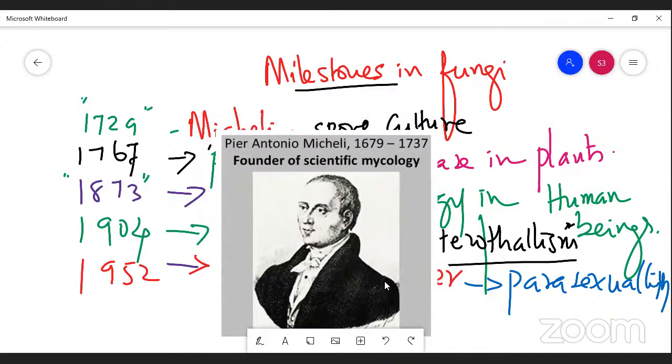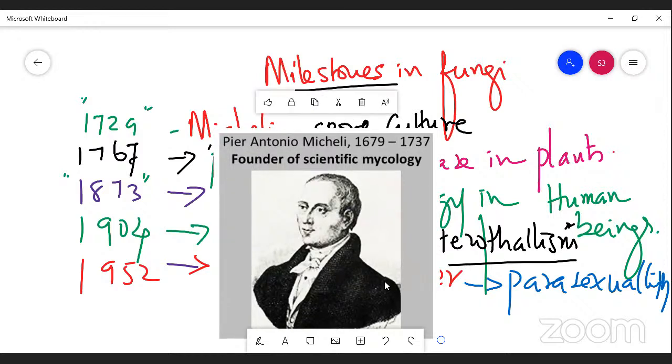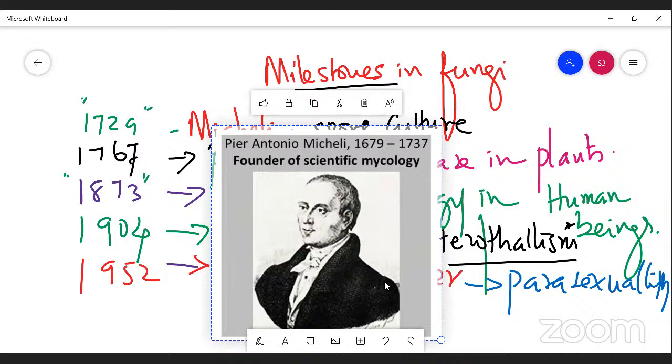Micheli was the founder, the father of mycology globally, right?